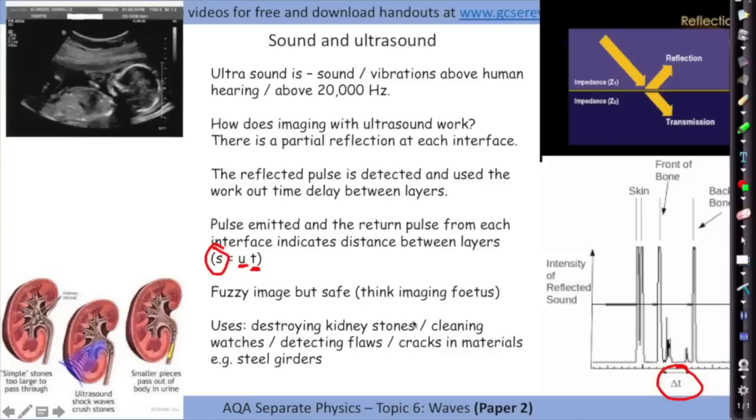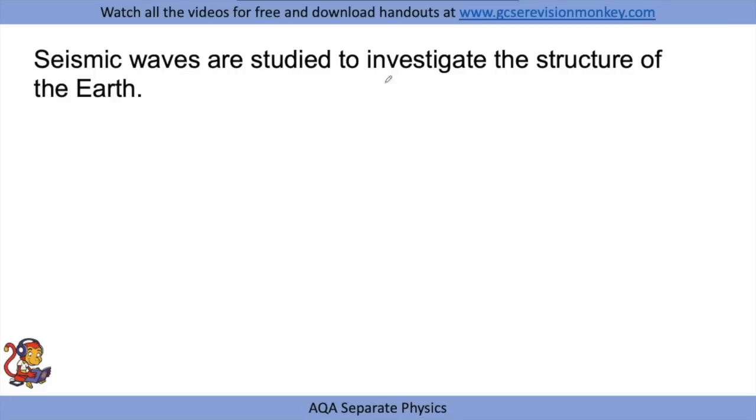Used for destroying kidney stones. They'll shake the kidney stones to pieces, and the small pieces will pass out in urine. Can be used for cleaning maybe antique watches, a very delicate material, detecting flaws or cracks inside building materials. For example, steel girders used for skyscrapers. Got to make sure there's no faults in those before they're used.